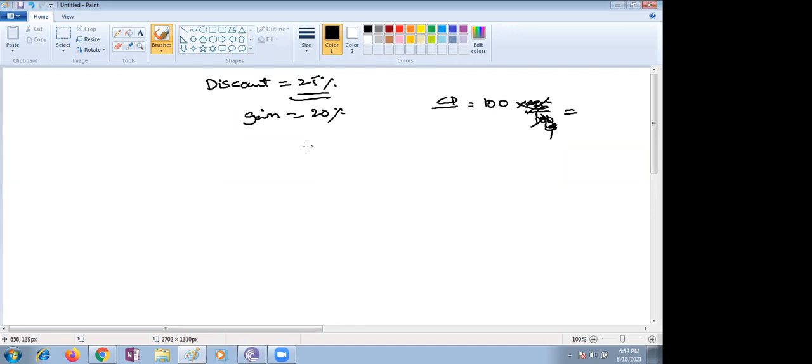No, the cost price, if you take it initially, is the remaining 75%. 75% of X is 120. Why? Because he is still gaining 120. So 75 by 100 into X is 120. So X we take as 3 by 4, and 120 into 4 by 3.